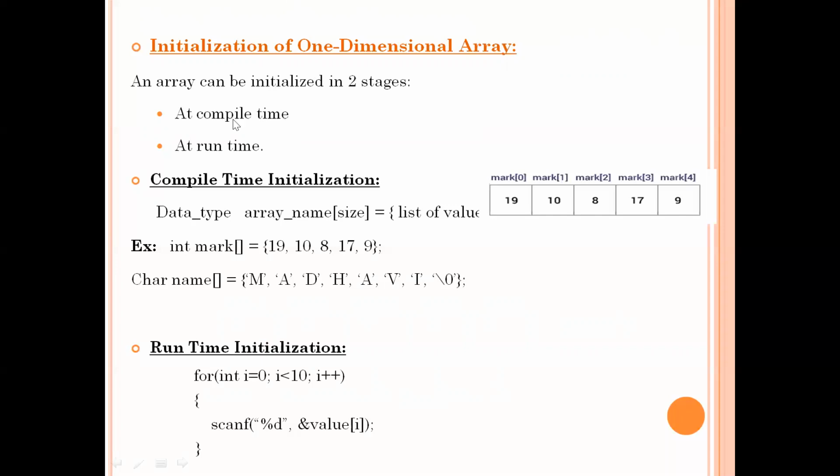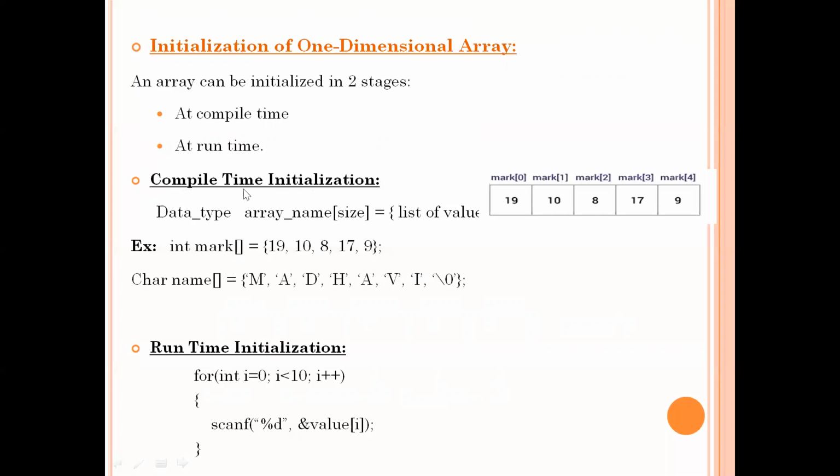One is at compile time, we can initialize the values, or at run time, we can initialize the values. At the time of compilation, means at the time of program writing itself, you can specify the values by using curly braces. Or at the time of execution, if you want to store the values by taking them from the user, you can do it, right? So these are the two ways for initializing the array. Let us see the first way, how to initialize by using compile time initialization.